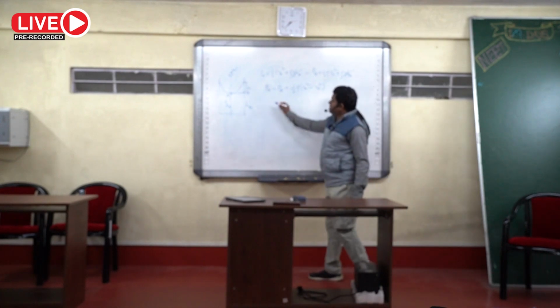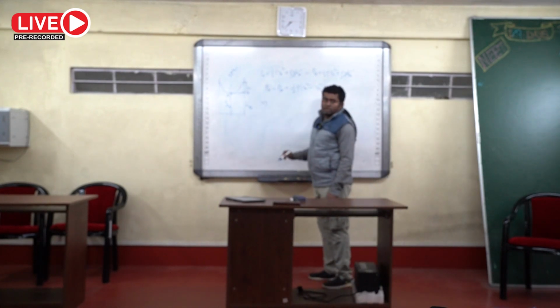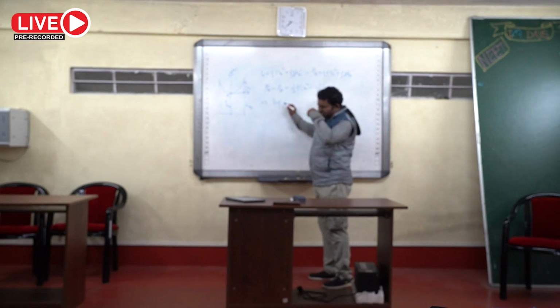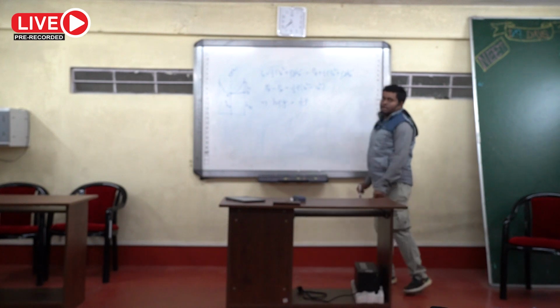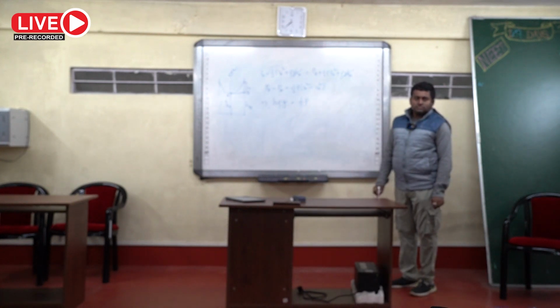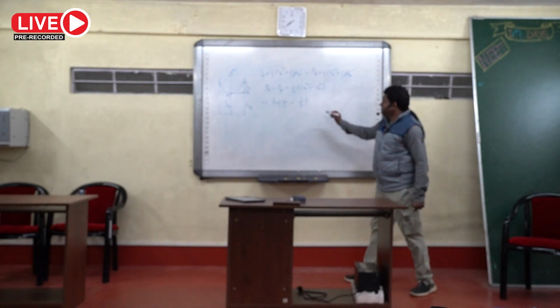Now, this one will be H rho G. This one will be half rho, and VA is zero, because center means almost not rotating. So VA will be 0.